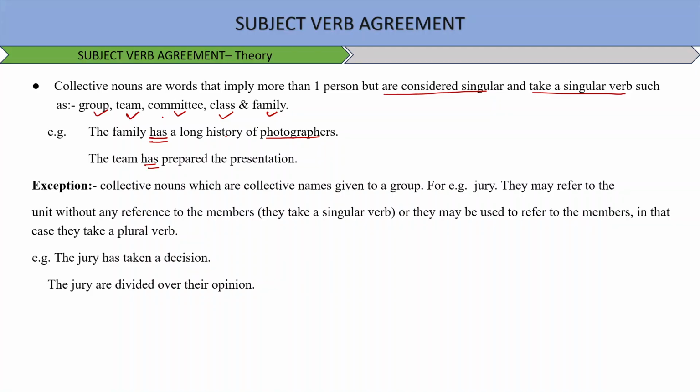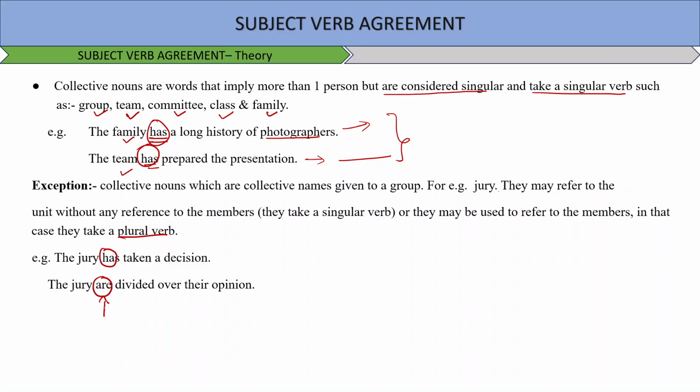So whenever they behave like a singular entity, we will always use a singular verb. But there's also an exception. If they behave differently and they are not behaving as a single entity, but they have differences, in that case the verb will be plural. The jury has taken a decision. The jury are divided over their opinion. So jury are, jury has. You see, there's a difference.